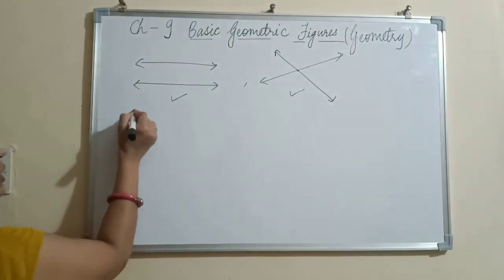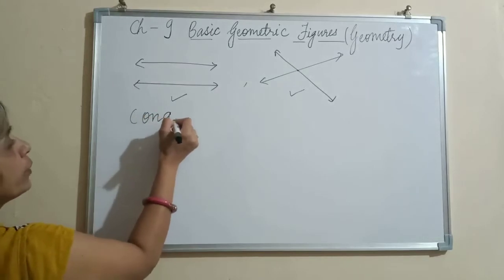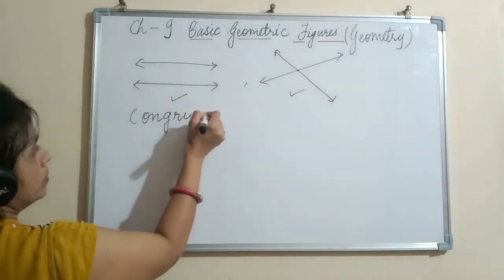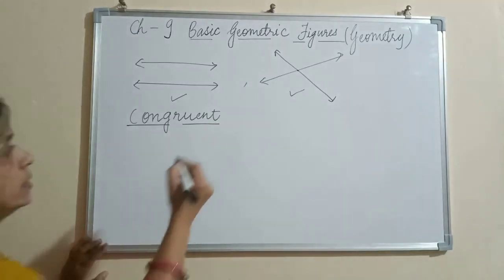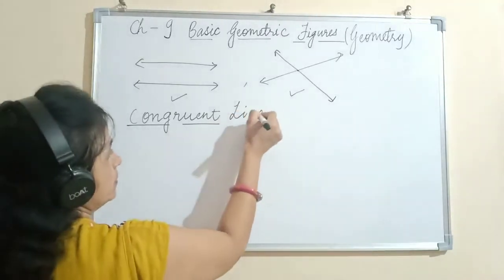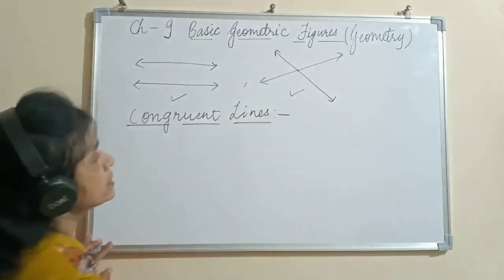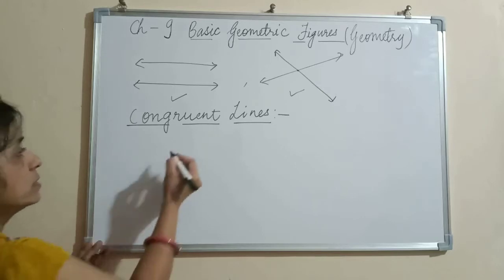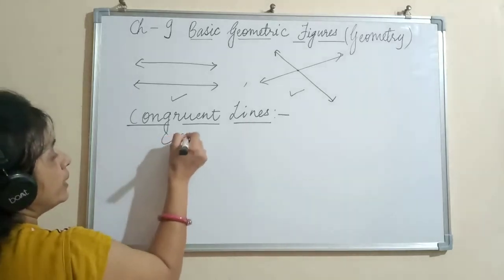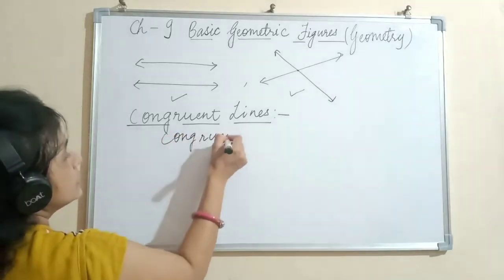Now I am going to explain congruent lines. Please learn this spelling, congruent lines. What is the meaning of congruent? Congruent means same shape and same size. So let me first write the meaning of this word.